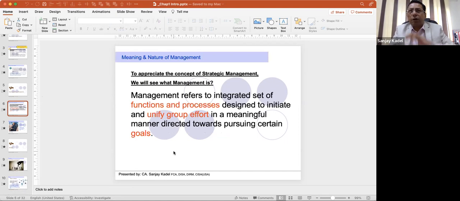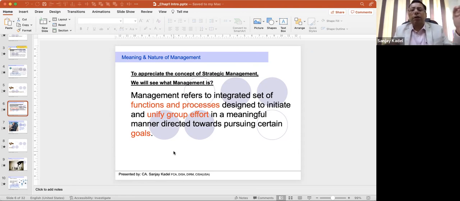Management refers to integrated set of functions and processes designed to initiate and unify group effort in a meaningful manner directed towards pursuing certain goals. Please remember this definition. Not only is it an important definition from the perspective of examination, we can say it is a useful definition for your subject. It gives the base for your subject understanding.